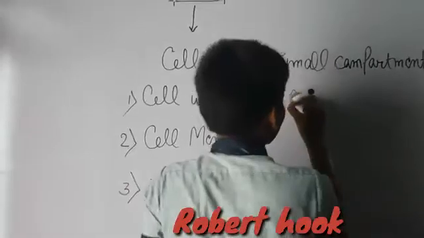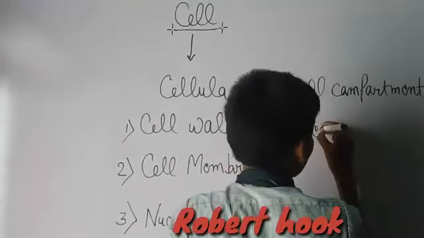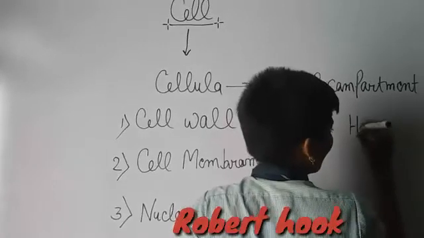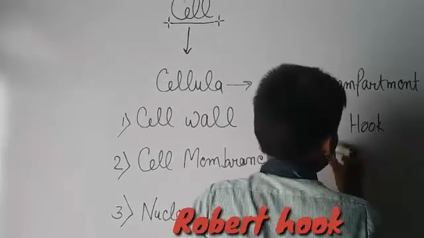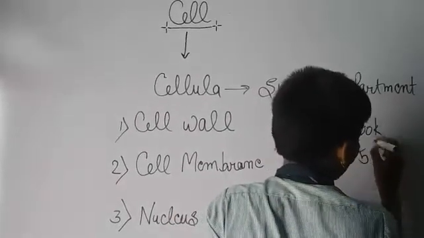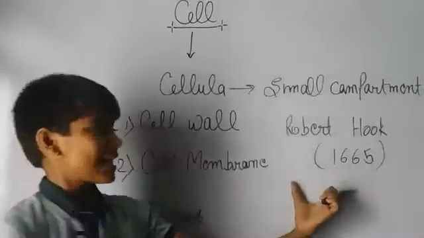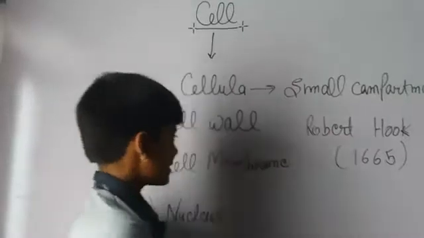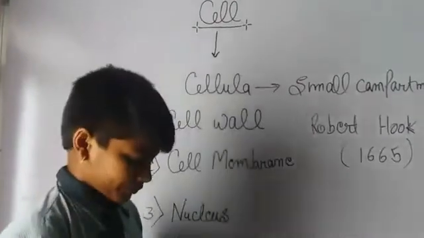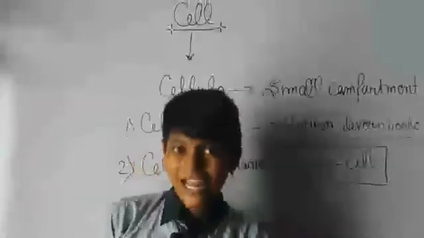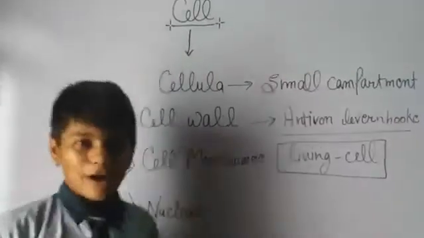Robert Hooke, a great scientist, discovered the cell in 1665, and a great scientist, Antoine Leeuwenhoek, discovered the living cell. These are the main important questions about the cell. Now let's discuss these parts.